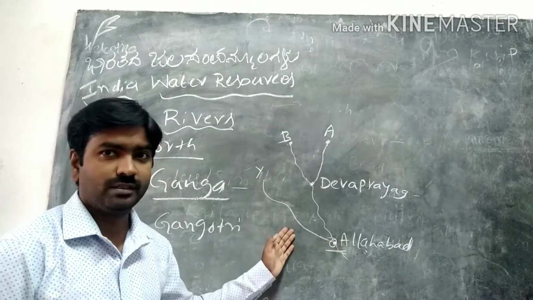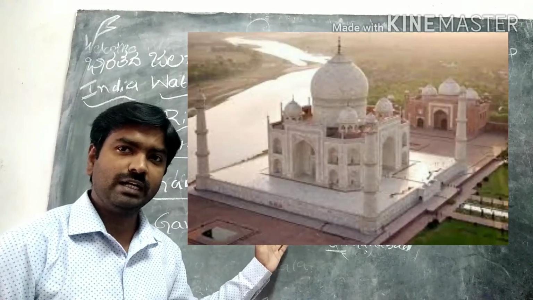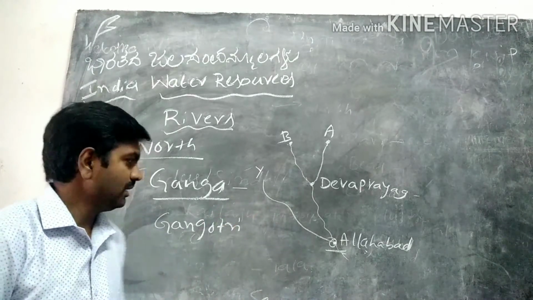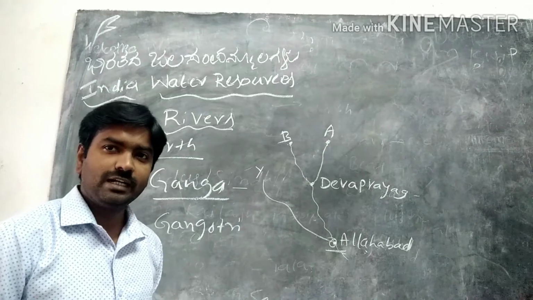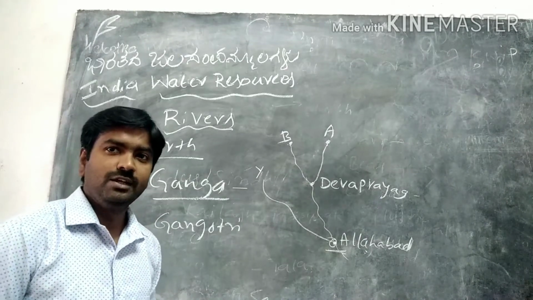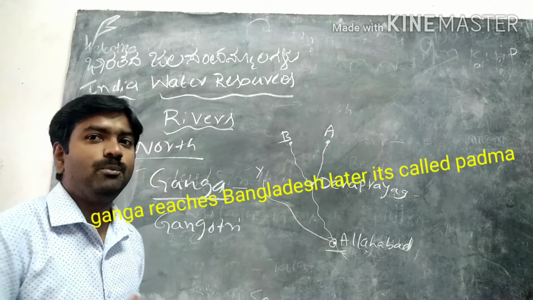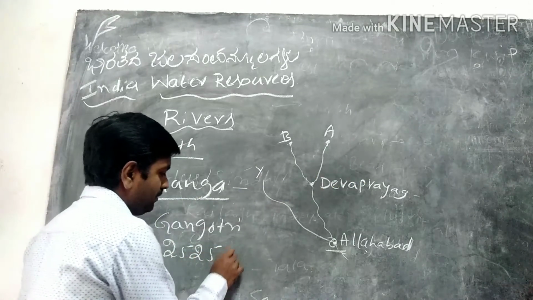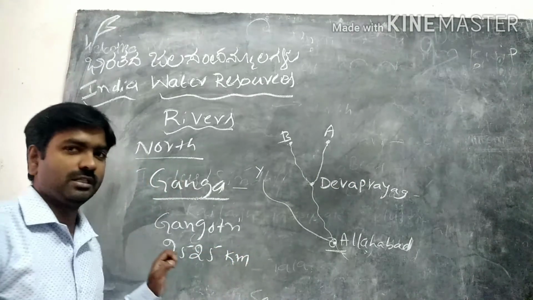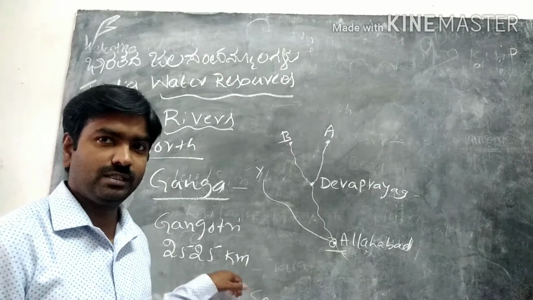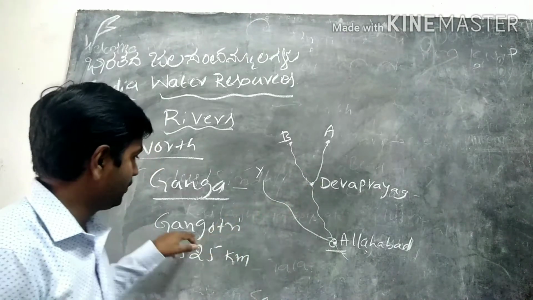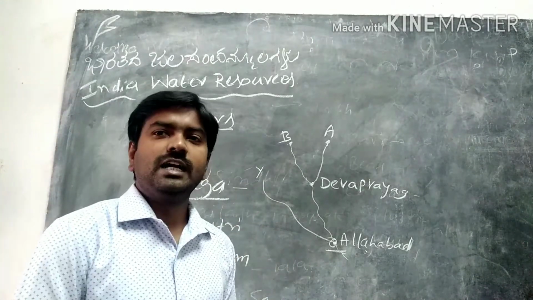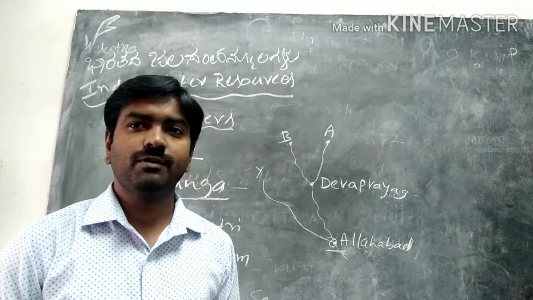And also on the Yamuna river, Mathura and Agra are the famous places located on its banks. The Ganga river travels through Uttarakhand, Uttar Pradesh, Bihar, Jharkhand and West Bengal and joins the Bay of Bengal. The total length of the Ganga river is 2525 kilometers, from Gangotri to the Bay of Bengal. So Ganga is one of the longest rivers of our India.